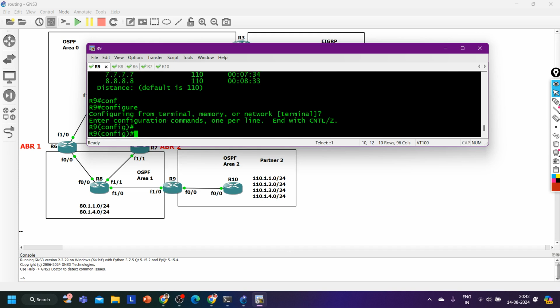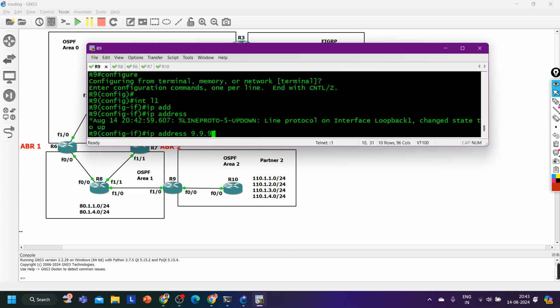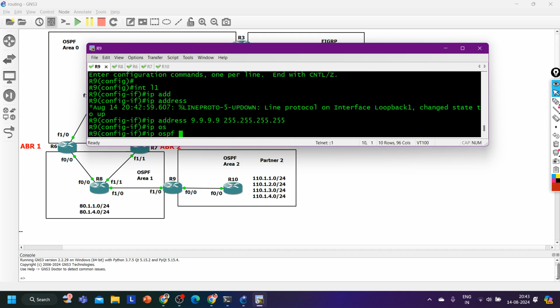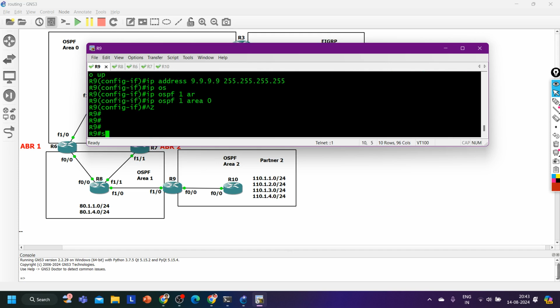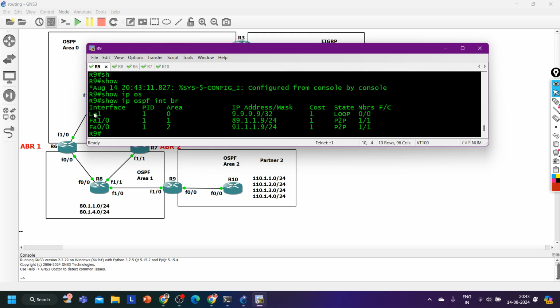Let me try. Interface loopback 1, IP address 9.9.9.9 255.255.255.255 and ip ospf 1 area 0. So show ip ospf interface brief.